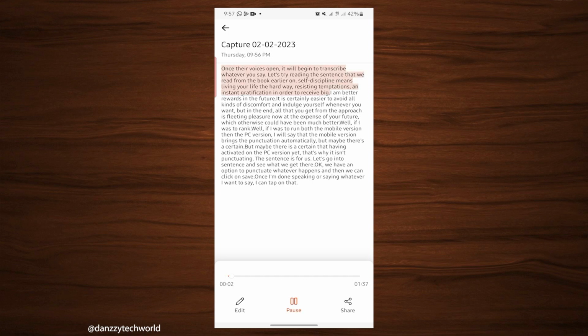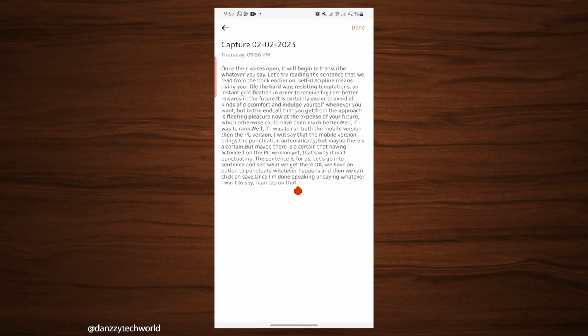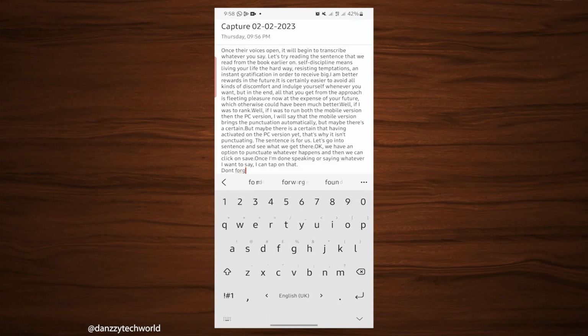This doesn't end here. It's also possible for you to be able to edit the text that you have said to make it suit whatever you wanted to actually say. Let's say you couldn't transcribe it properly.